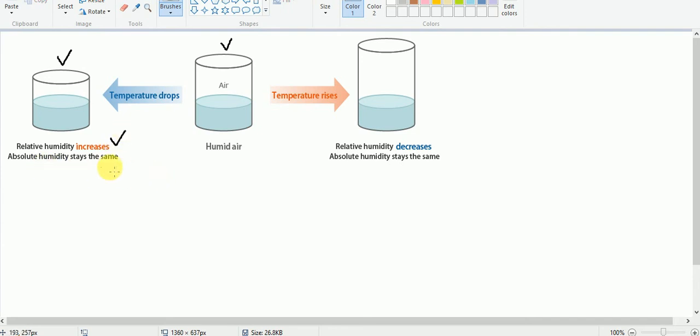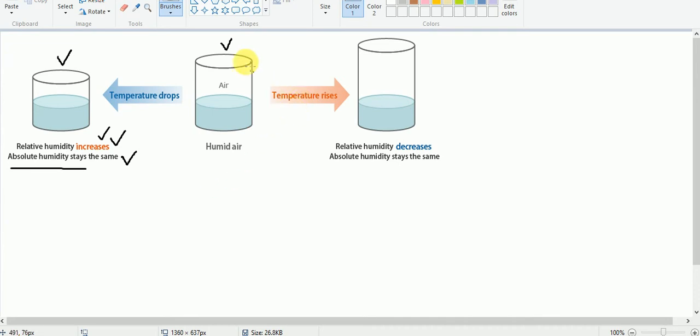However, absolute humidity remains the same, because absolute humidity is expressed in grams per cubic meter, or in terms of weight per unit volume of air. And that is why absolute humidity is not affected by temperature, but relative humidity is affected by temperature, because it is expressed in ratios or percentage.